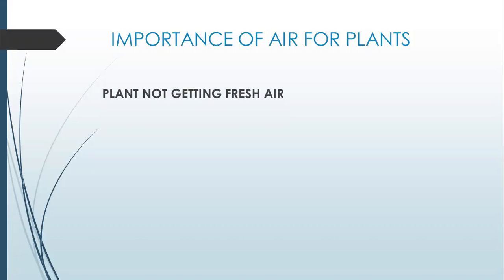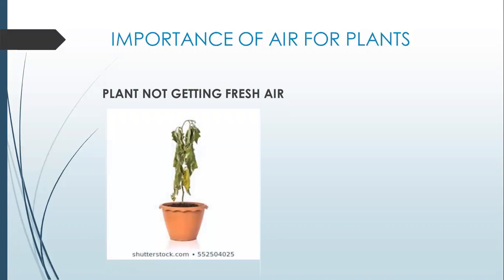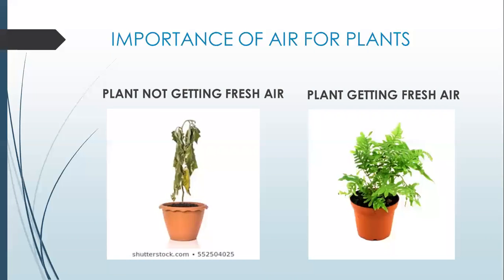Plant which is not getting fresh air, just look at the picture. It is dead. You see? Just look at its leaves. And if a plant gets fresh air, just look at this plant. It is so fresh. Look at its leaves, they're all fresh. So there's a huge difference when a plant is getting air and a plant which is not getting air. So what do we get from this? That air is necessary for the plant's survival. Plants need air for their survival.